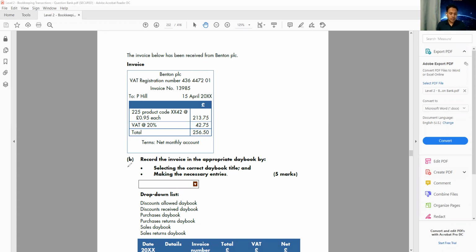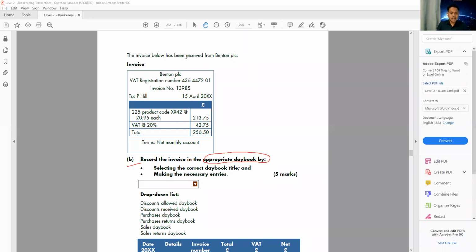Now, the requirement says record the invoice in the appropriate day book. So when we receive the invoice from the seller, which book am I going to record it in? When I receive the invoice, it is a purchase for me, isn't it? If I make a purchase, which book do I record in? All the credit purchases we record in the purchase day book. So this is a credit purchase.